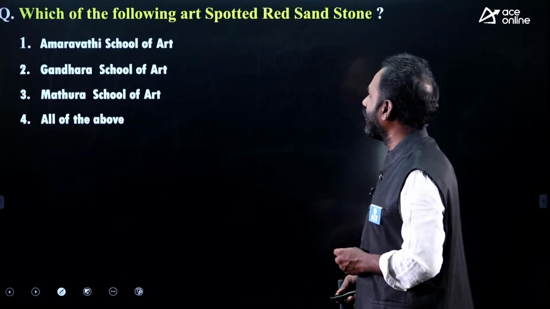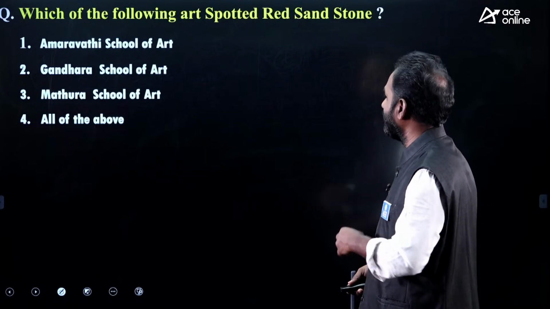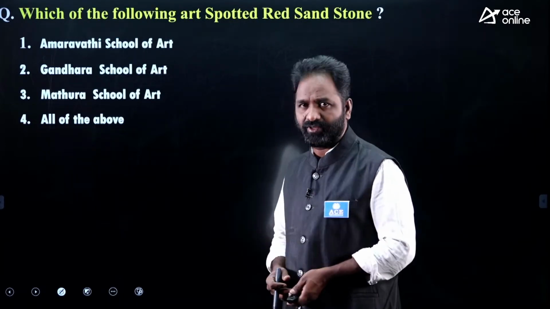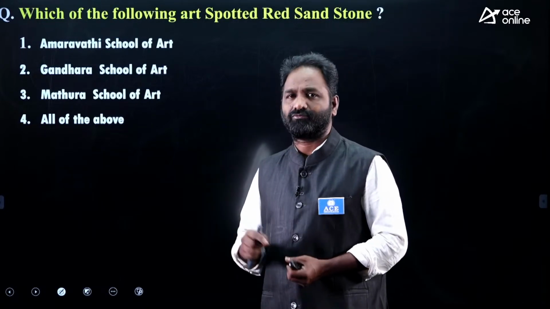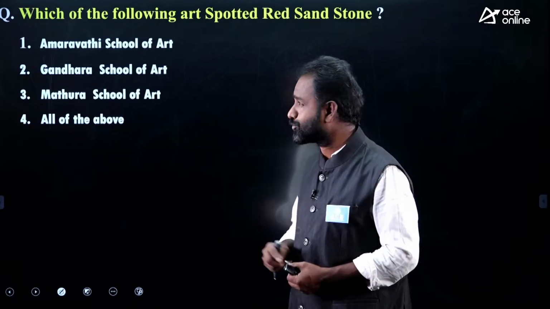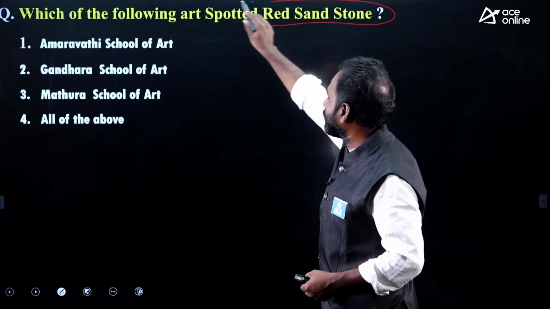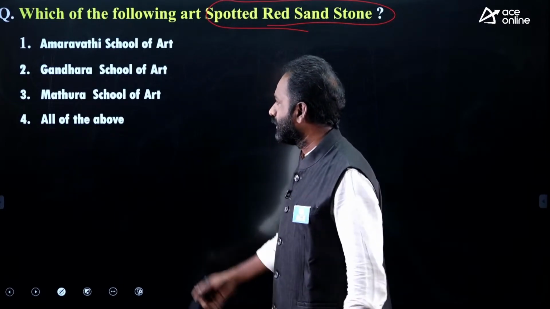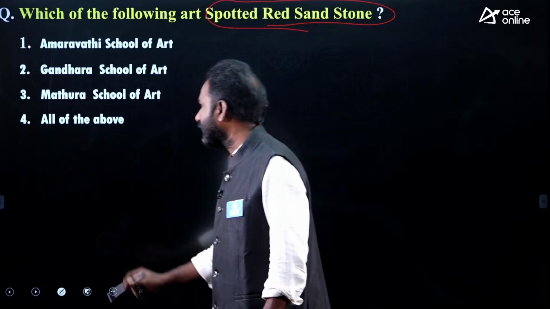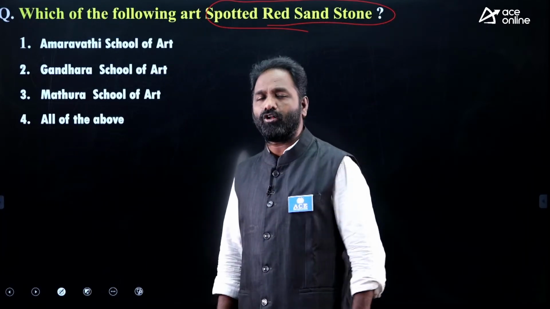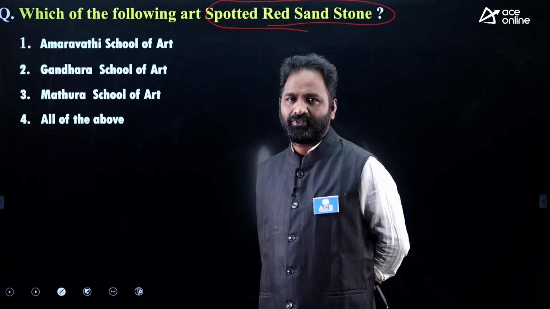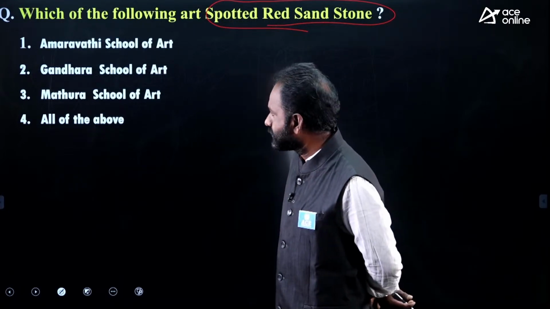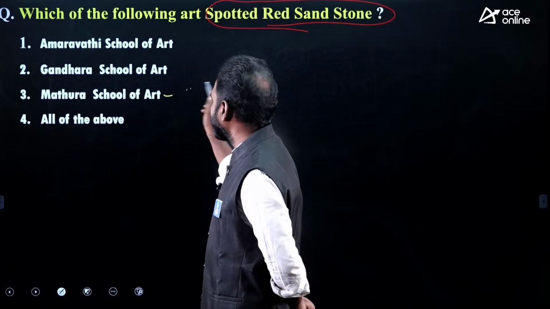And which of the following arts used spotted red sandstone? Here 4 arts were given. Which kind of art used spotted red sandstone? A. Amaravati School of Art. B. Gandhara School of Art. C. Madras School of Art. Sir, all the above? Okay, the right answer is Madras School of Art.